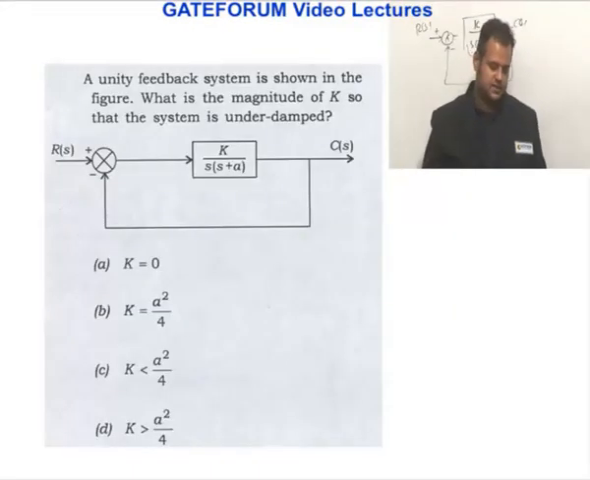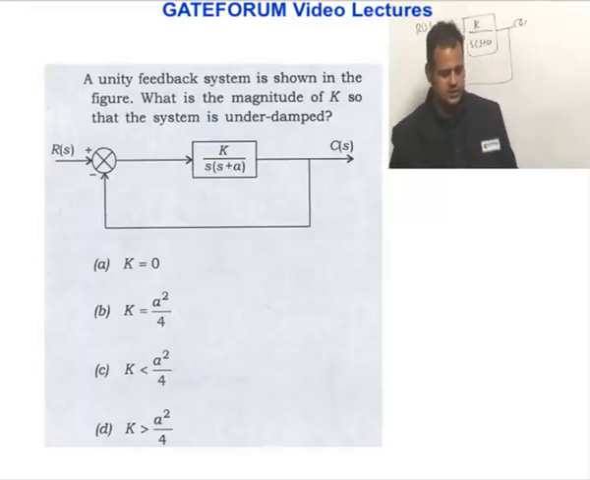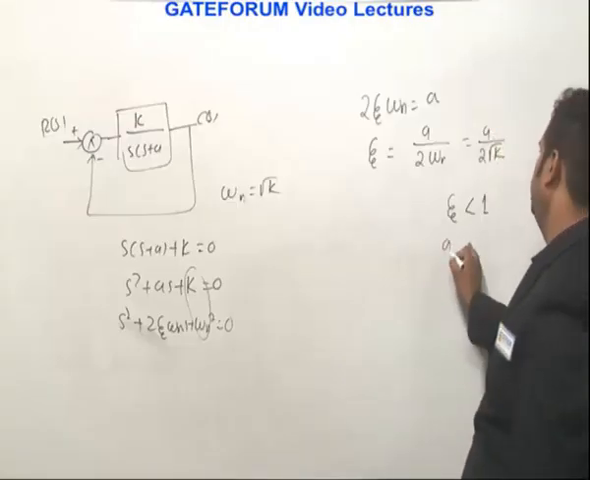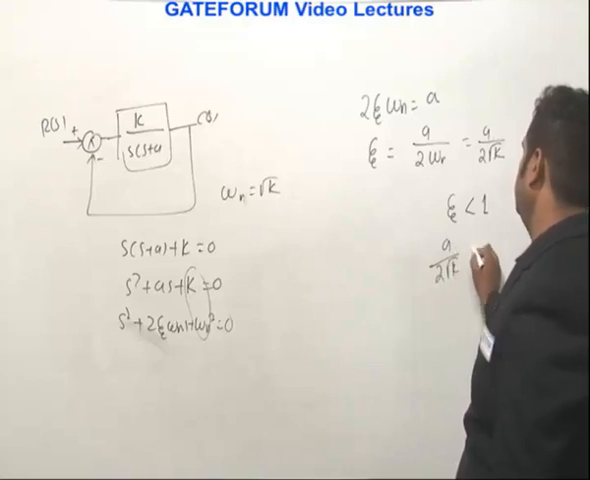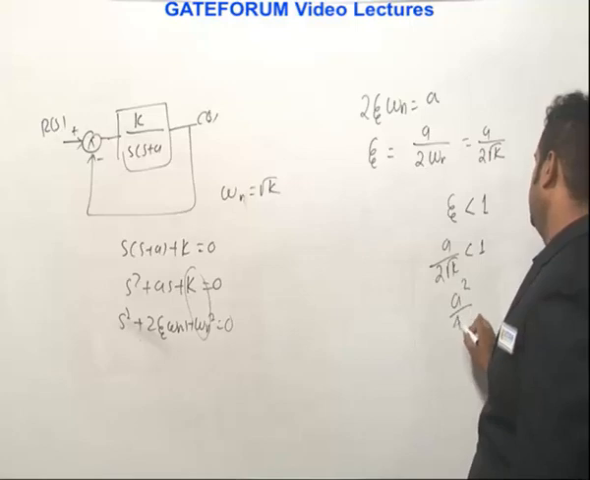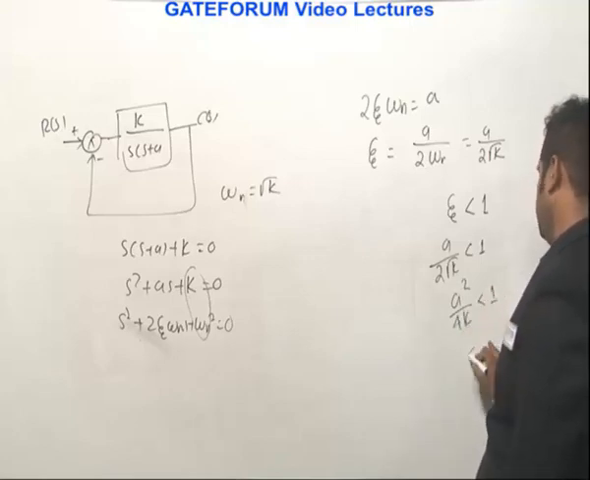A unity feedback system is shown in the figure. What is the magnitude of K so that the system is stable? K by 2 root K should be less than 1. If we square both sides, A square by 4K should be less than 1.